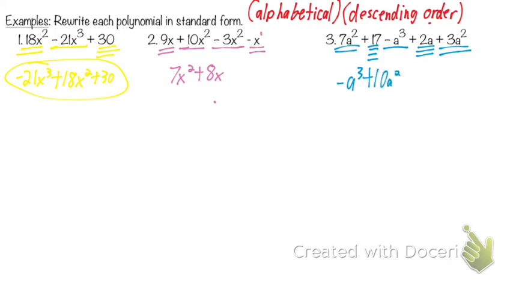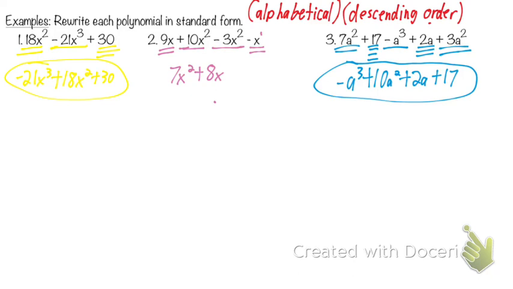How many things have 3 underlines? Just 1. So I'm just writing plus 2a. Very good. And then what am I writing at the end? Plus 17. Notice how everything just keeps going down in power. To me it looks more organized now than it did before. So negative 8a to the third plus 10a squared plus 2a plus 17.